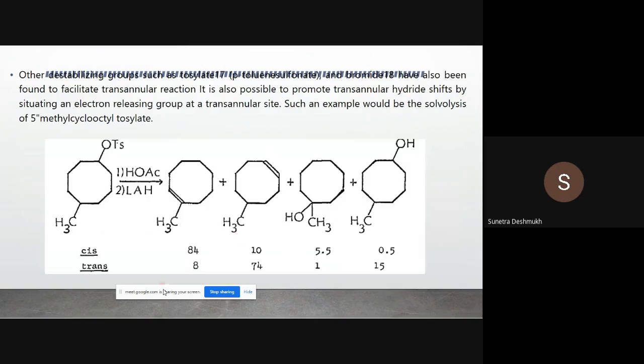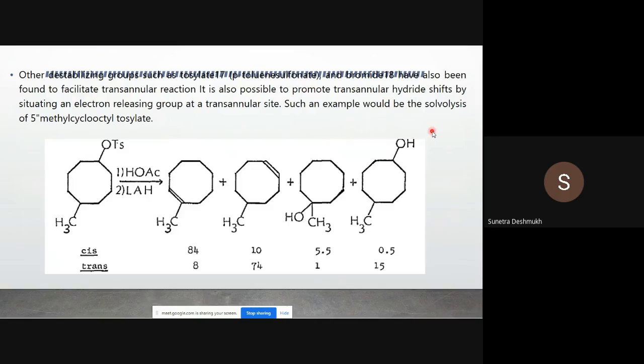Next reaction, again in the case of cyclooctane, other destabilizing groups such as the tosyl group, para-toluenesulfonate, and bromide have also been found to facilitate transannular reaction. It is possible to promote transannular hydride shift by situating an electron releasing group at a transannular site. So the transannular site, the 1,5 site or 1,3 site.